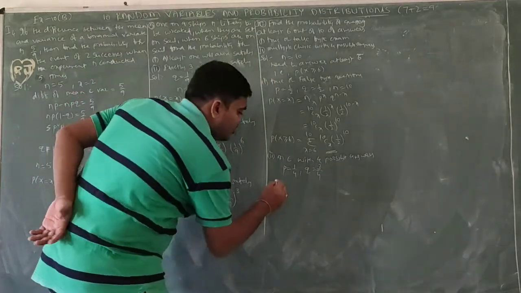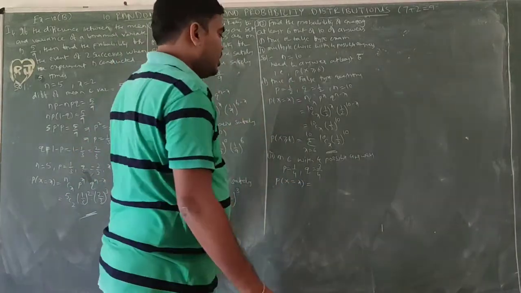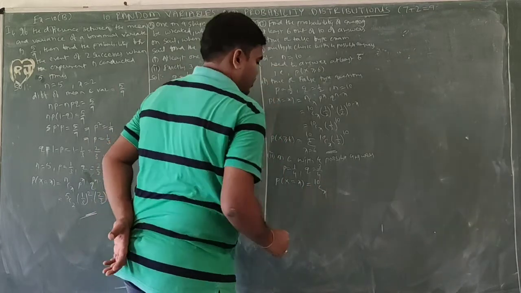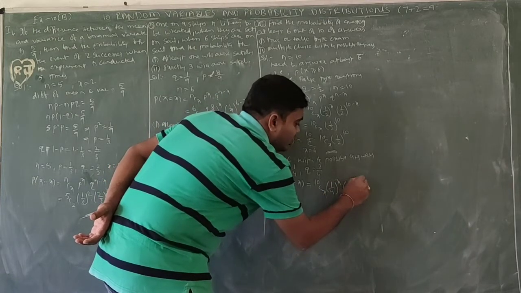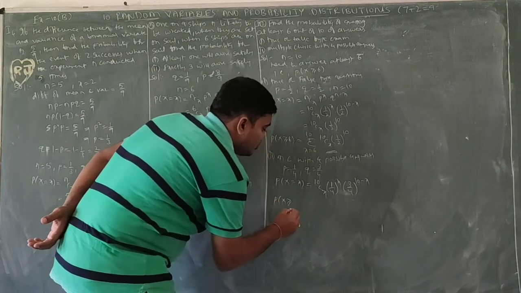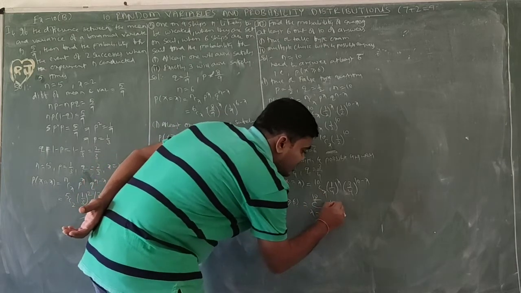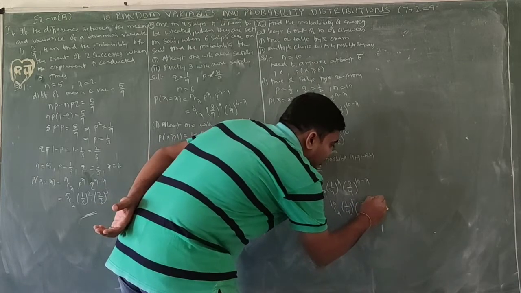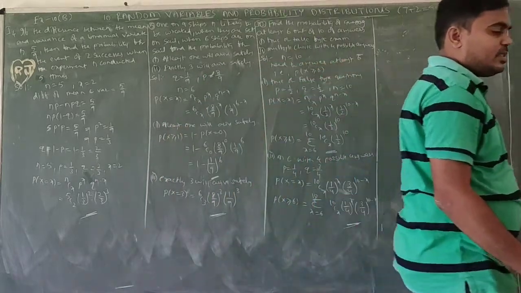So P of x equal to... directly, we already wrote the formula. N value how much? 10 C x. P value 1 by 4 whole power x. 3 by 4 whole power 10 minus x. So we need P of x greater than or equal to 6 equal to sigma x equal to 6 to 10, 10 C x 1 by 4 whole power x, 3 by 4 whole power 10 minus x. This is the solution. Okay, next example.